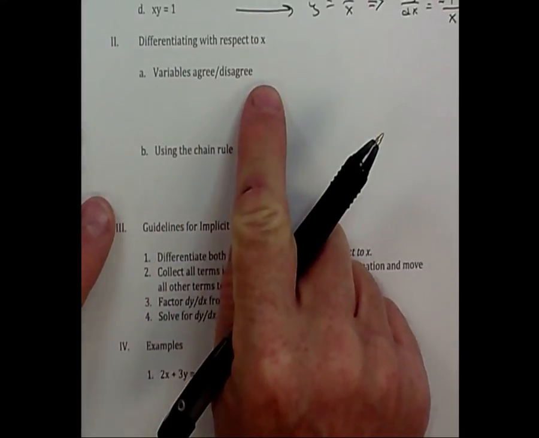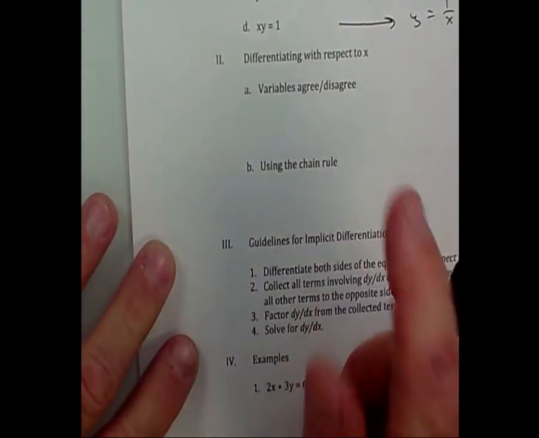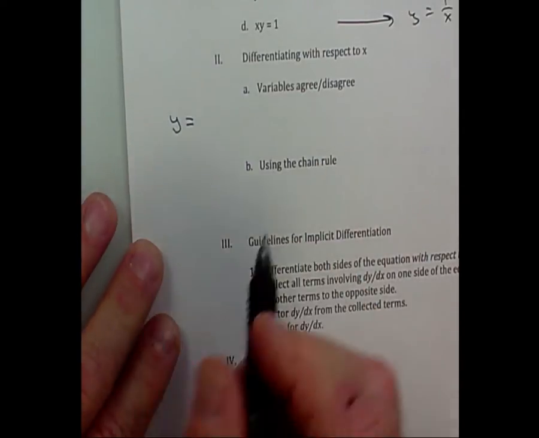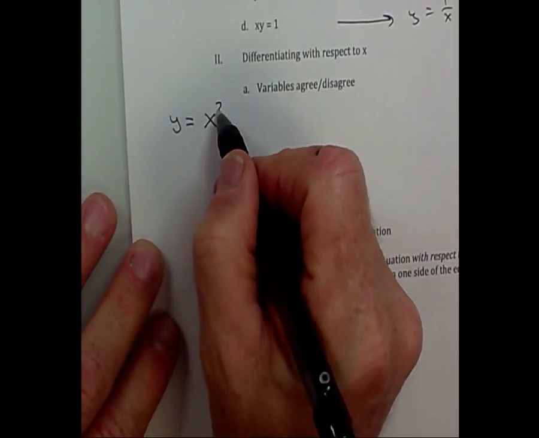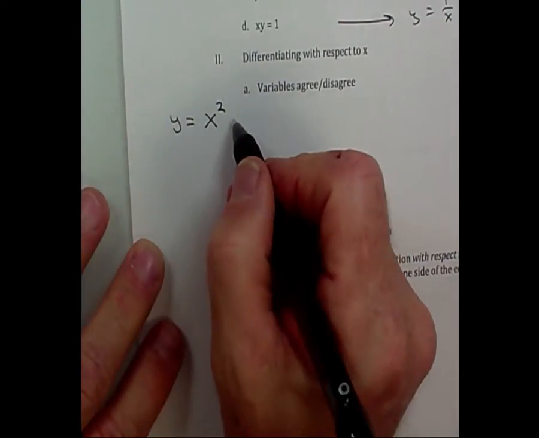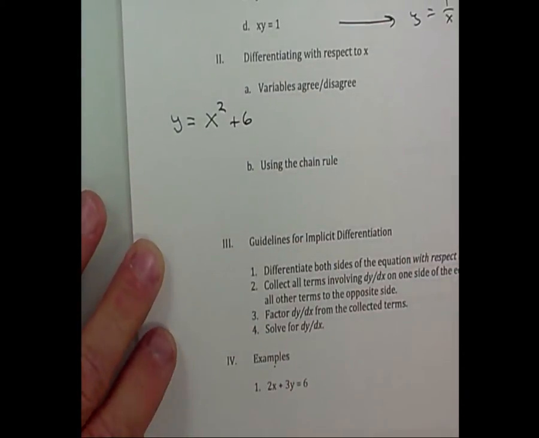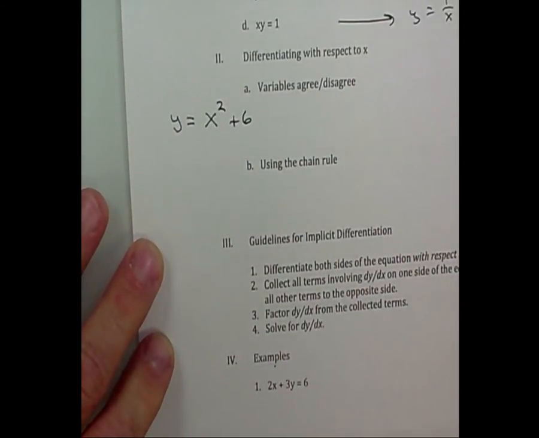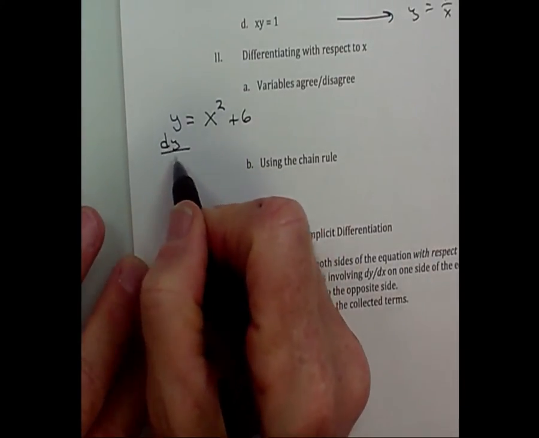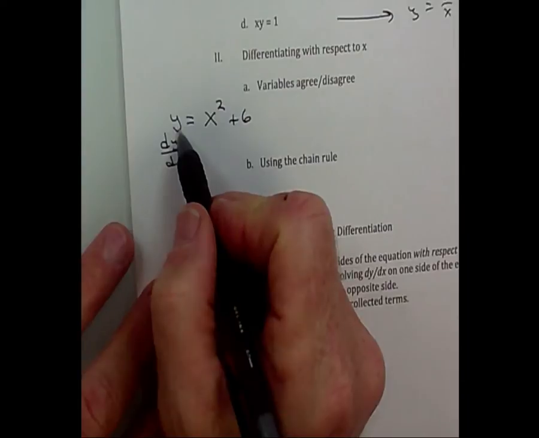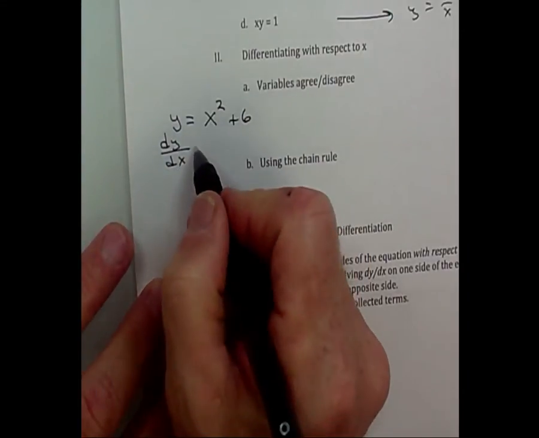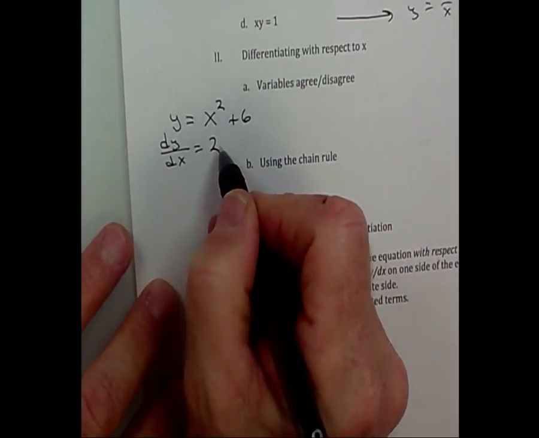Variables agree, variables disagree. Let's go back to this one. y equals x squared plus 6. Caitlin, you did that one, right? I lied to you. This is dy/dx. In other words, I'm taking the derivative of y with respect to x. This is 2x